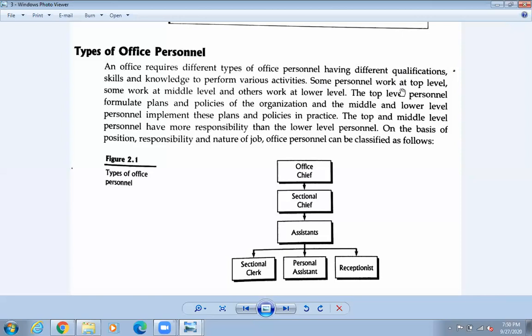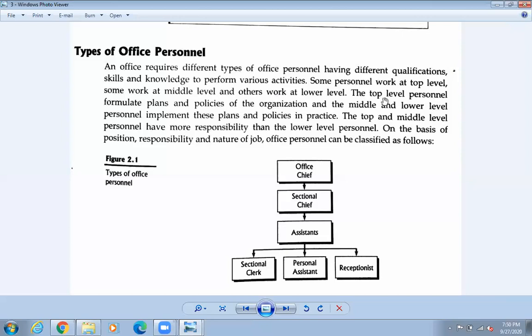So some people work at the top level, some work at the middle level, some work at the lower level. That means director sir is doing their work. So VP sir, okay, so level in charge, they are doing their work. Okay, so discipline in charge, they are doing their work. And those who are working under them, that means the teachers and all. Okay, so the school is also one of the offices. I'm giving the example of office so that you can understand it properly. So the middle level and the lower level, all of them are working very hard.